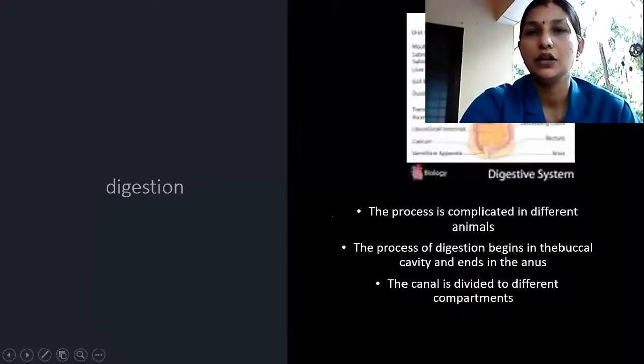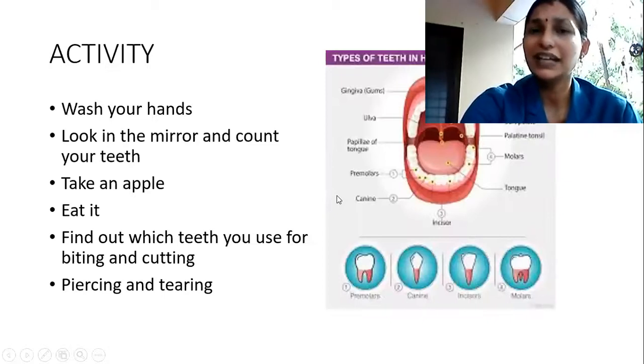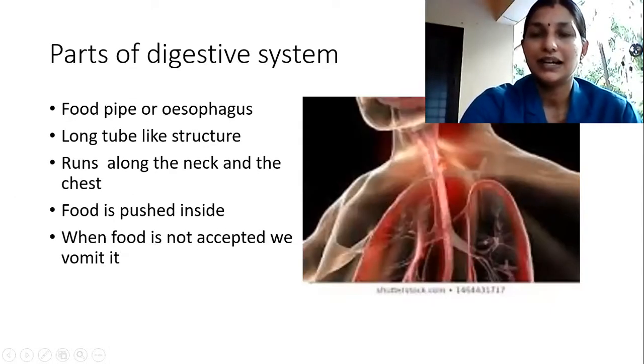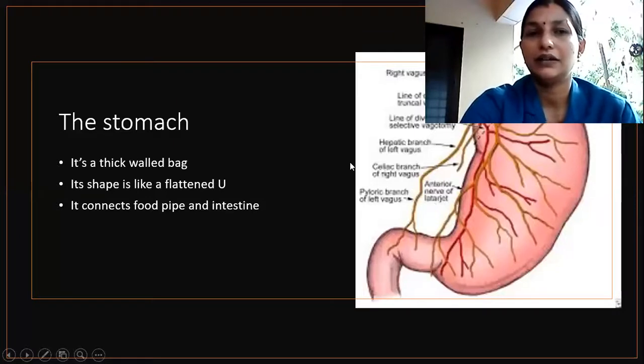In humans, right? So we had discussed the process of digestion and the digestive system a little bit, correct? Then we had studied that the process of digestion begins from the mouth, and then the esophagus, and then we have the stomach. That's what we studied. Then types of teeth, I told you to do the activity related to that. Then we had studied the parts of the digestive system. Esophagus we had studied. Then we had studied the stomach.